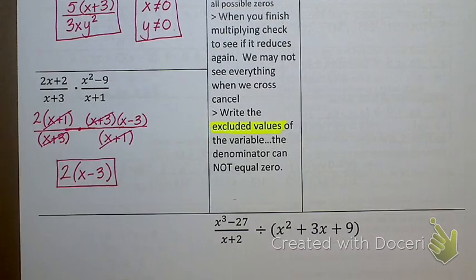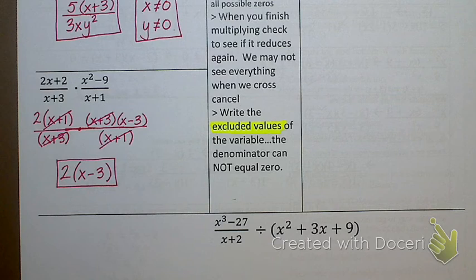Please do not multiply that out. Leave it in the factored form. If you multiply it to 2x minus 6, yes, that's easy, but there is the potential of you making a mistake in doing that on a test or a quiz. And if you multiply it out, not only have you gone an extra step, but if you make a mistake there, I then have to take off a point for that extra step because you did it incorrectly. So just leave it right there.